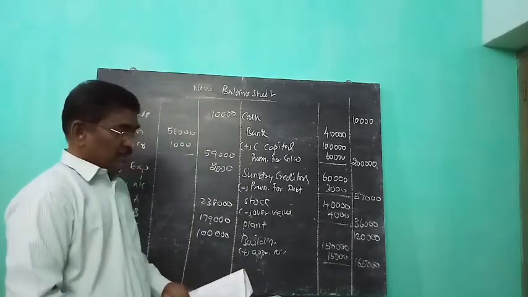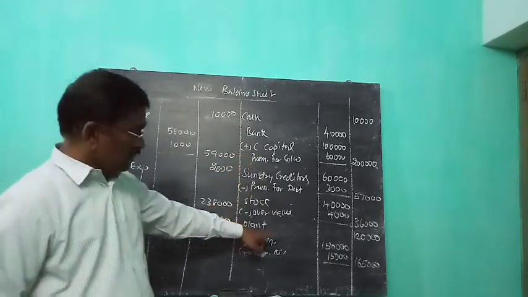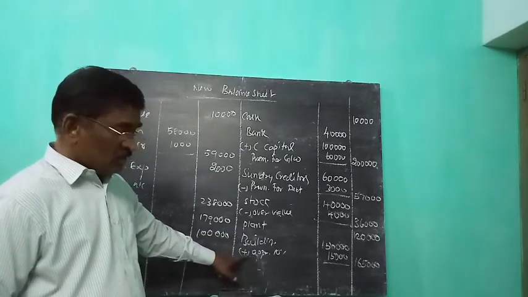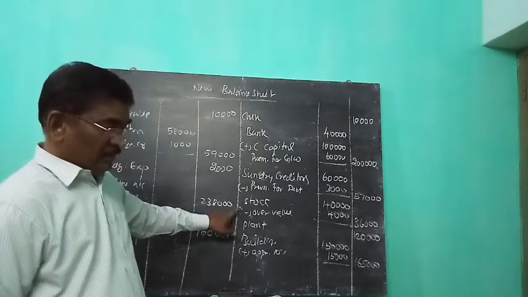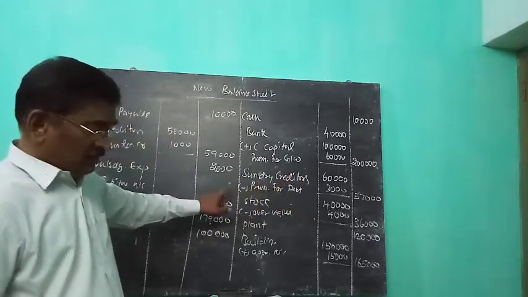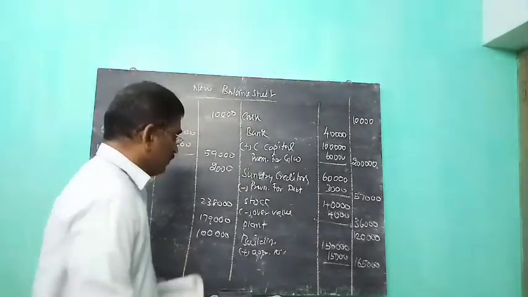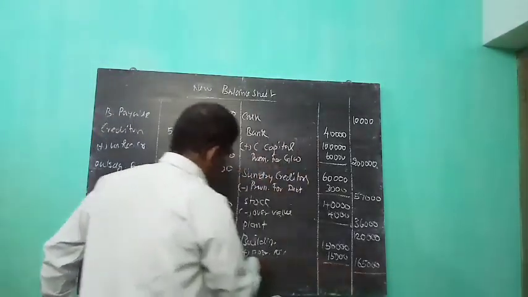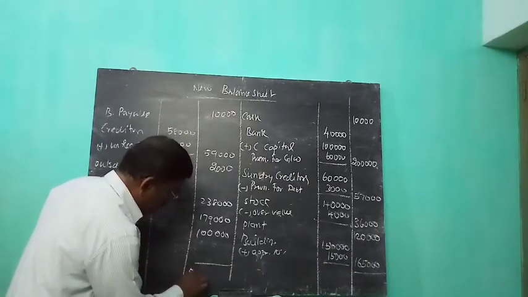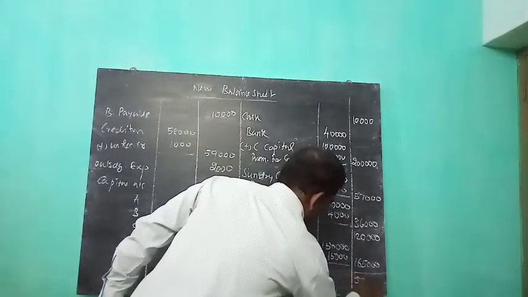C brings 1,60,000, entered. Plant appreciated to 1,20,000, entered. Building appreciated by 10%, entered. Stock overvalued, reduced. Provision for bad and doubtful debtors 5%, yes. Creditors. All adjustments must appear in the balance sheet. This is very, very important. After that we total the balance sheet. The total of the balance sheet is 5,88,000.